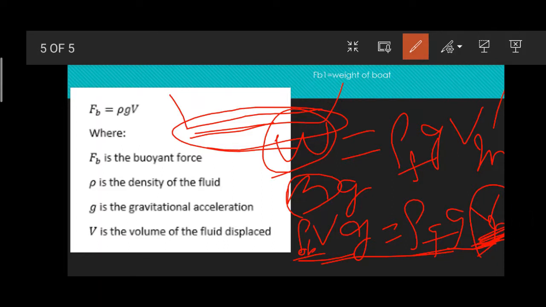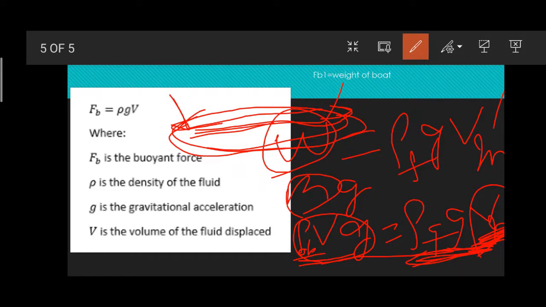So the manufacturers, designers, and engineers design the boat in such a way that it displaces the maximum volume of water, so that the weight of the boat can be balanced by the buoyancy force.